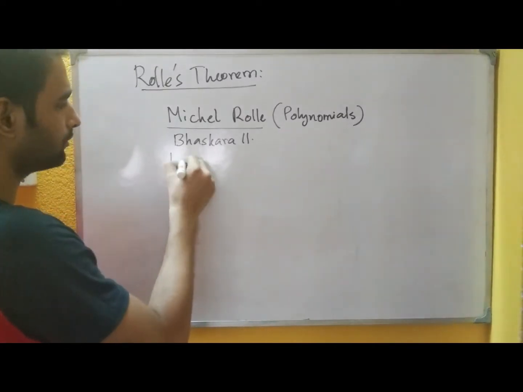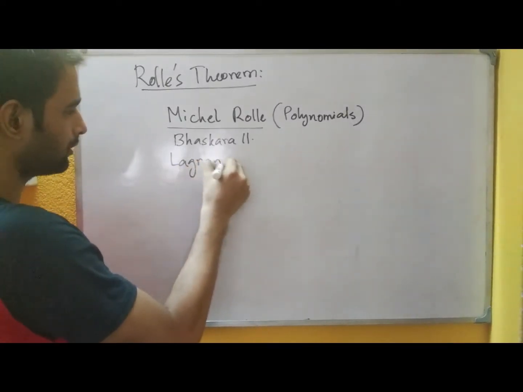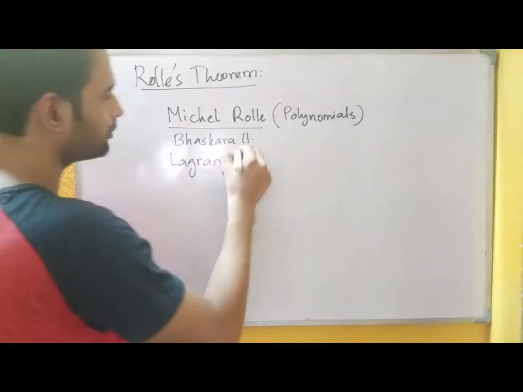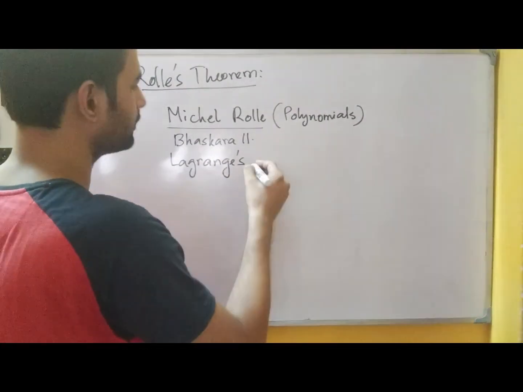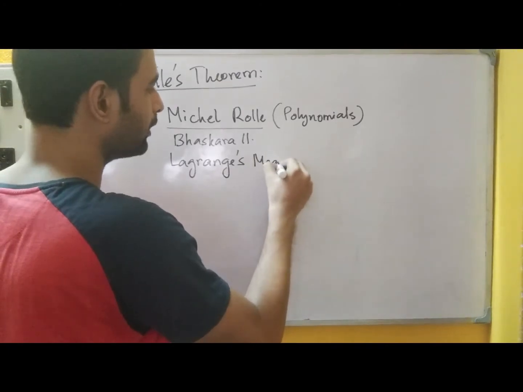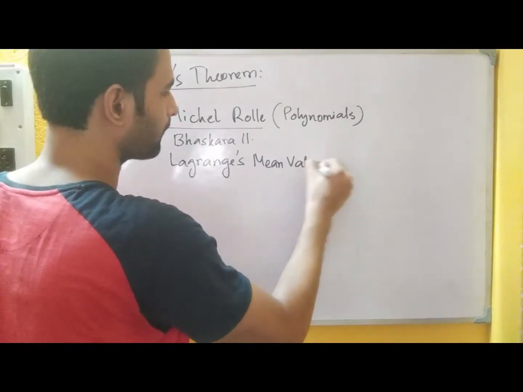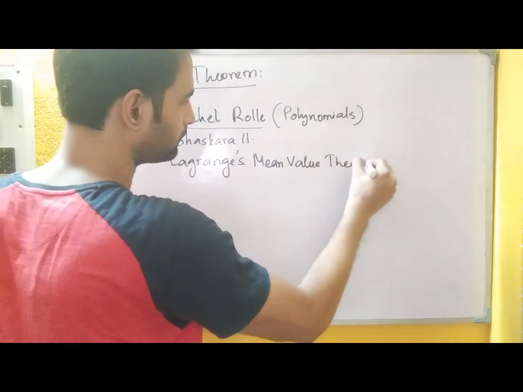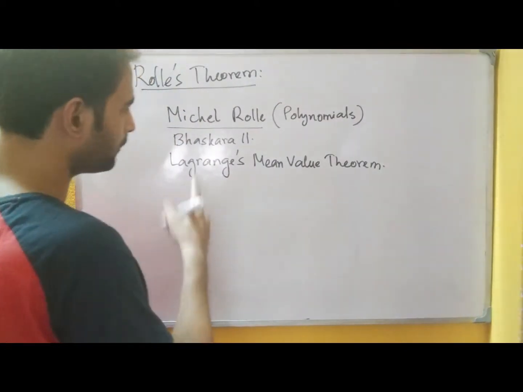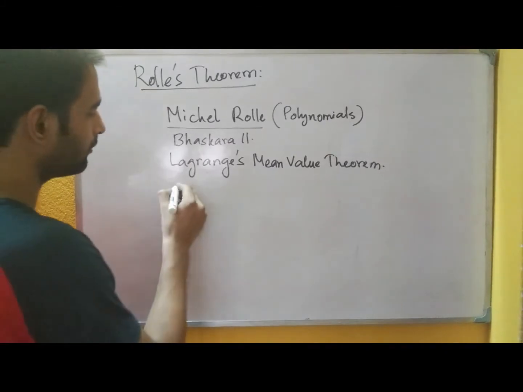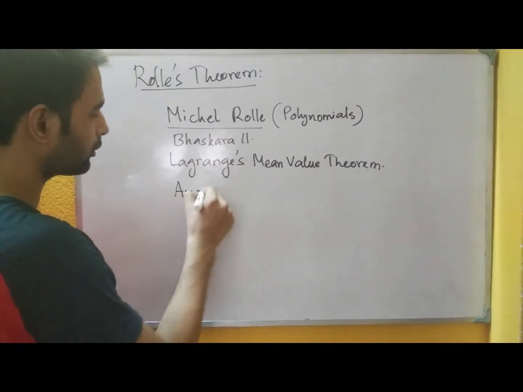Then comes Lagrange, who gave a more general statement for this theorem that was called Lagrange's mean value theorem. But the proofs of all these theorems in a general form were given by Augustin Cauchy.